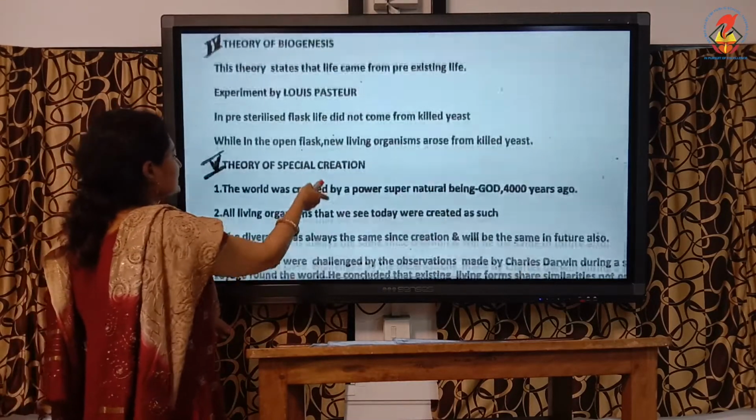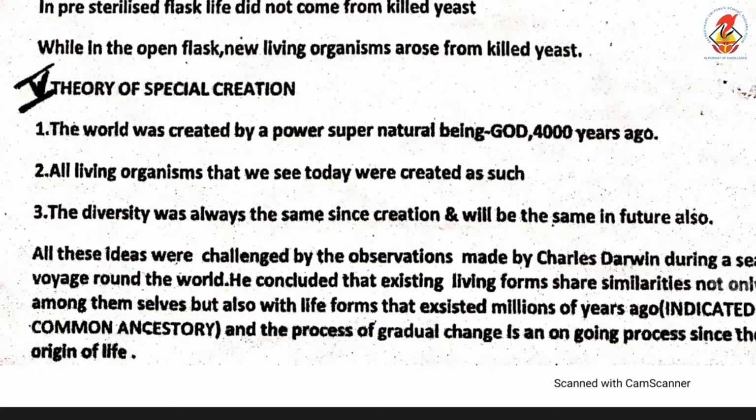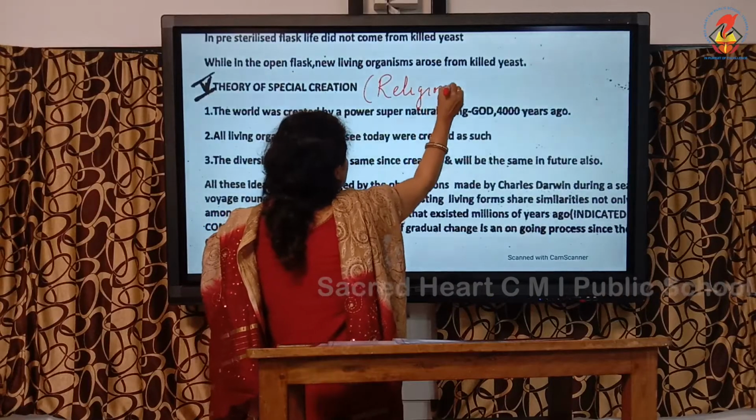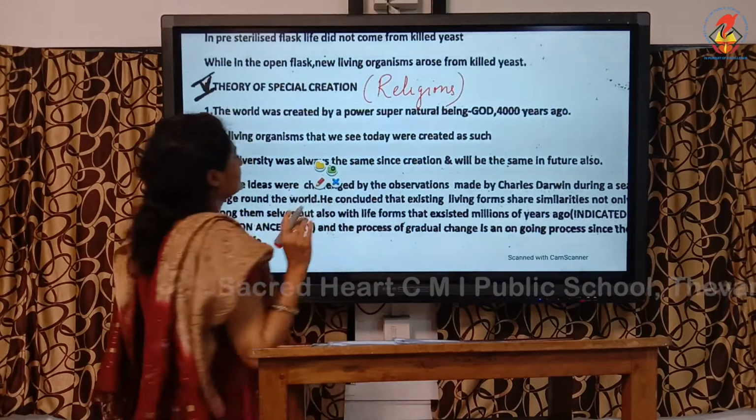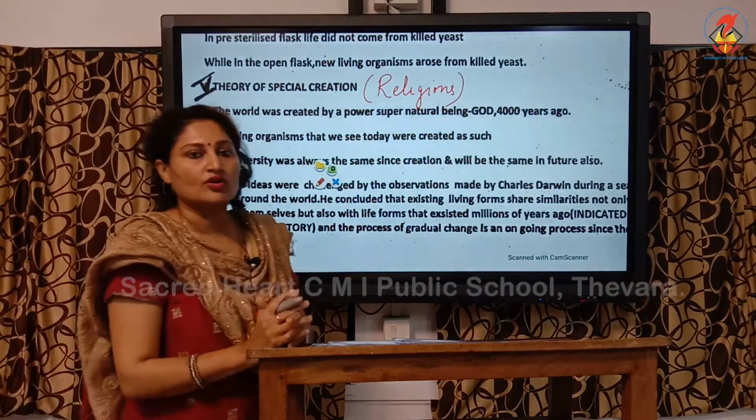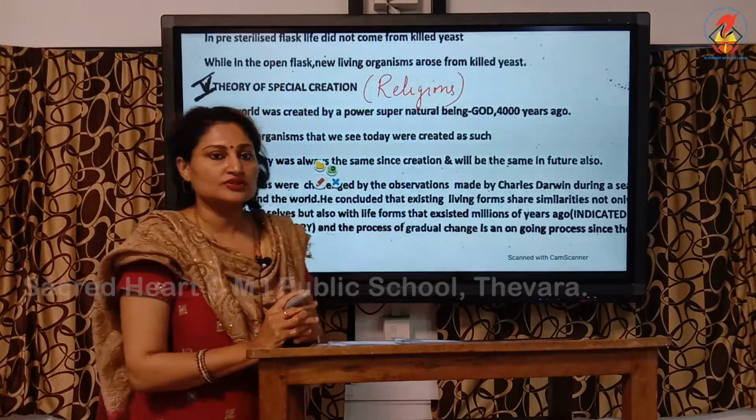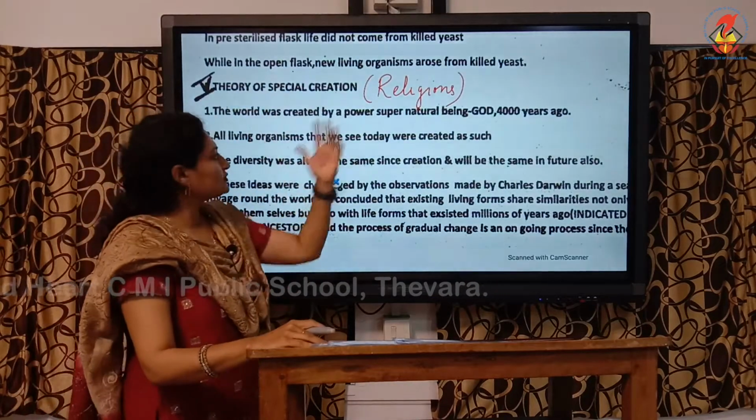Next theory is the theory of special creation. Remember, all religions hold this theory. Any religion believes this: there is a supernatural power, God, that created everything. So this is from the religious point of view.